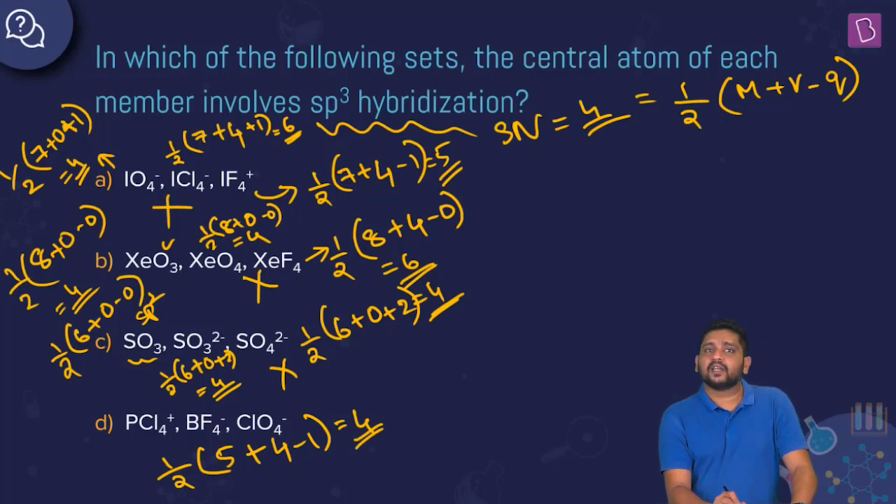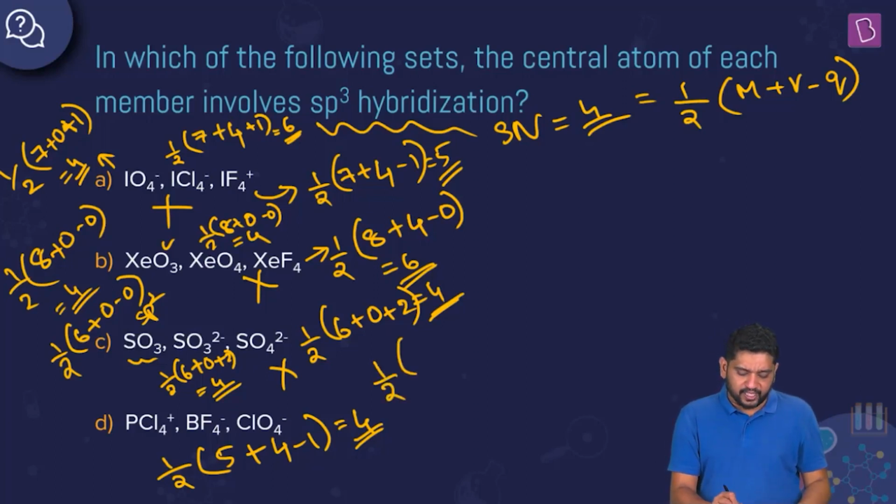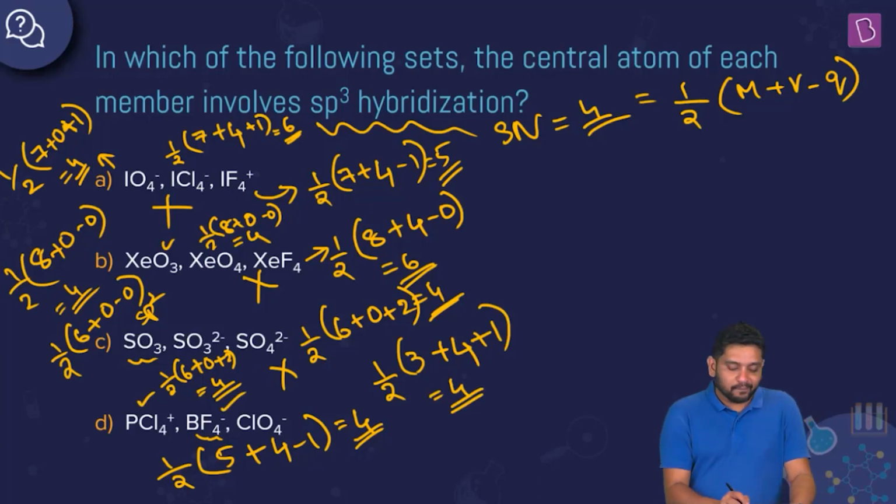BF4-, let's think about this. Boron, right? You have valence shell electrons 3. Boron is atomic number 5, 1s2, 2s2, 2p1. Half of 3, and you have 4 fluorine atoms, all of them monovalent, so plus 4. Minus 1 would be plus 1, right? So this is 8 by 2, which is also equal to 4, which means this is also sp3. We already knew it had to be, but whatever.